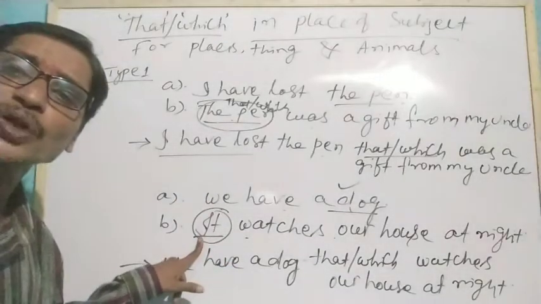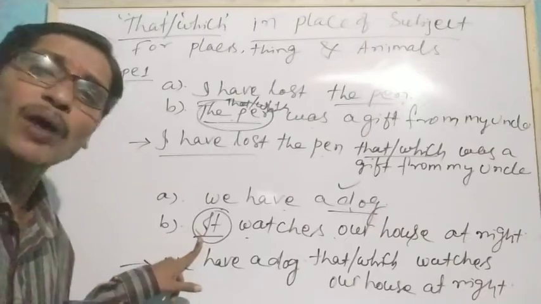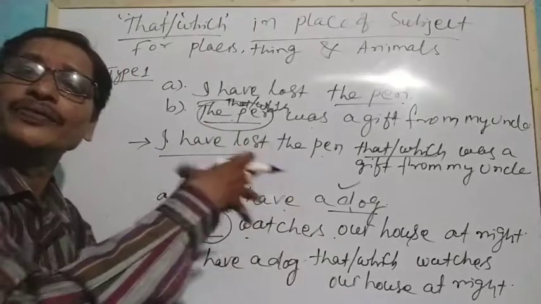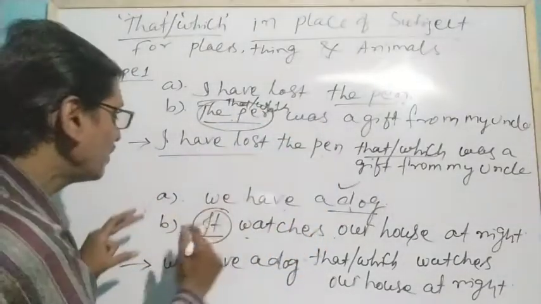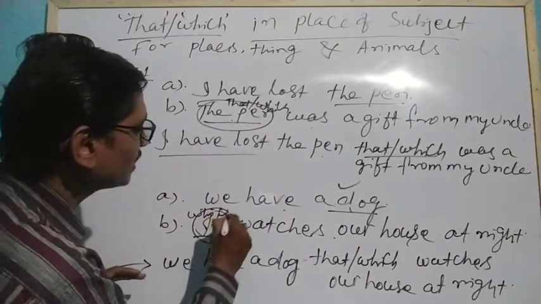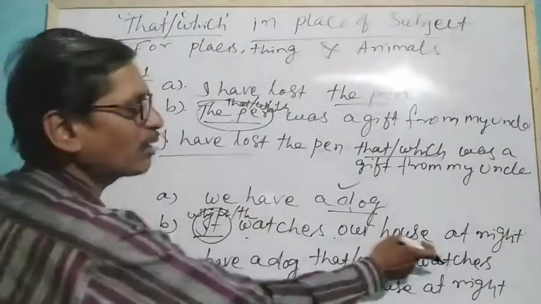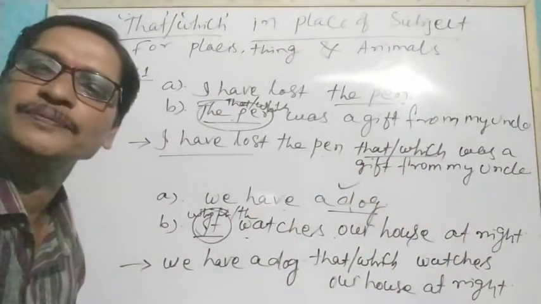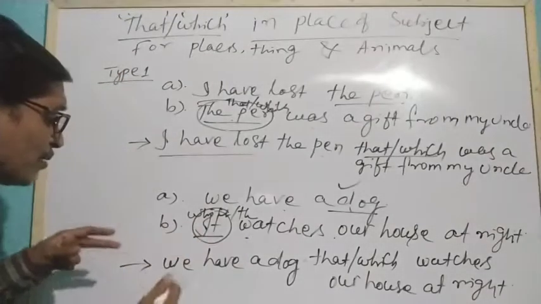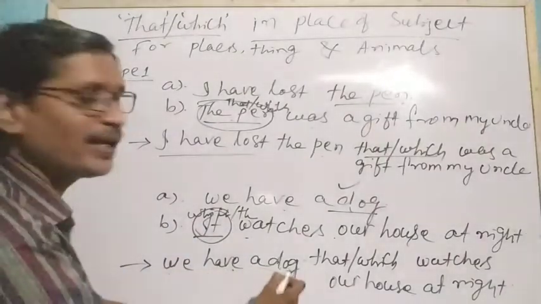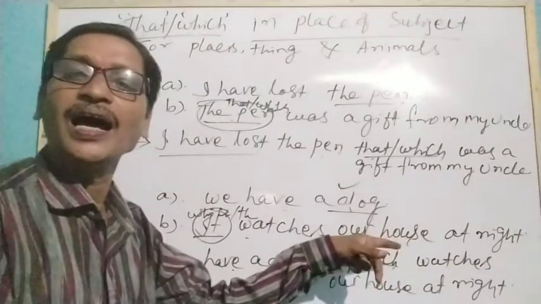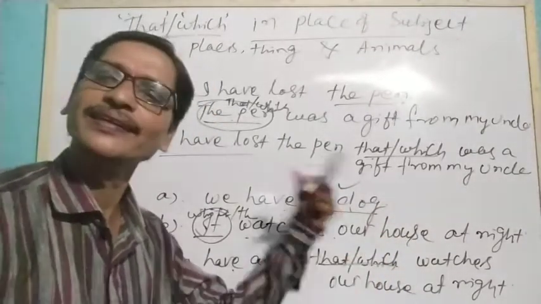In place of this subject, we can use the pronoun that or which and connect it with the first sentence. We will add which or that watches our house at night at the end of the first sentence. So it will be: we have a dog that or which watches our house at night.